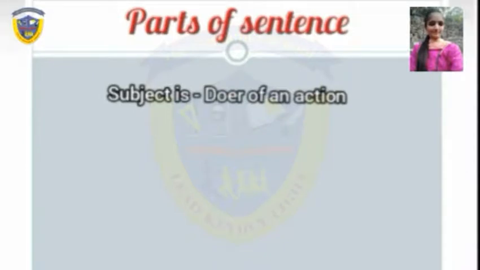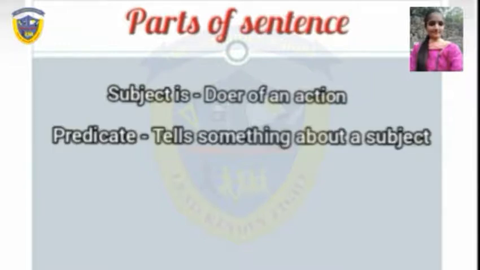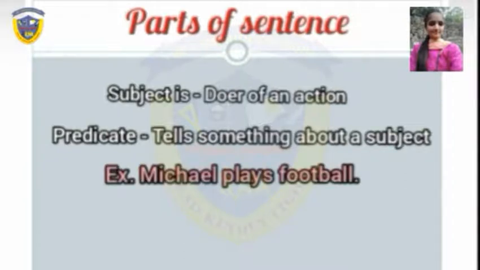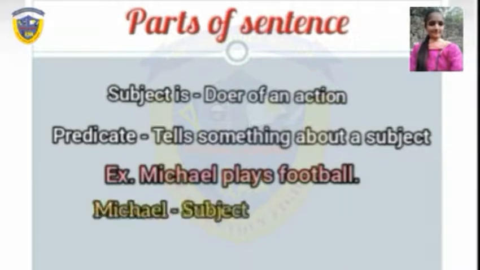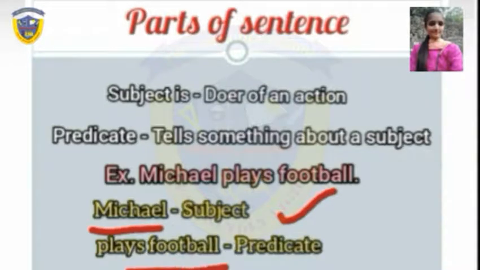So the subject is the doer of an action. Who does the action in the sentence is our subject. The predicate tells something about the subject. In other words, what the subject does is our predicate. For example, "Michael plays football." Who does the action here? Michael is the doer of the action. What does he do? He plays football. That is the predicate. So the doer of the action is the subject and what the subject does is the predicate.